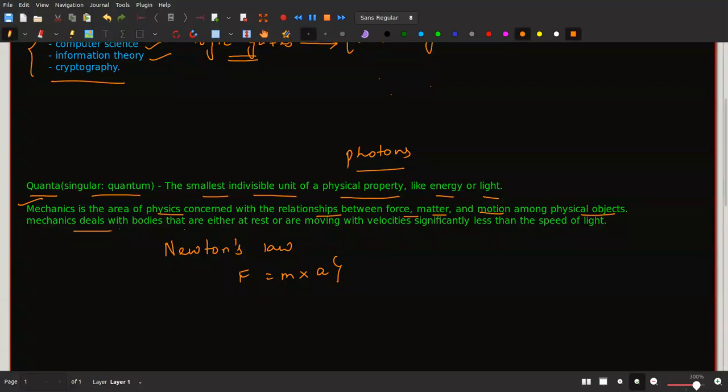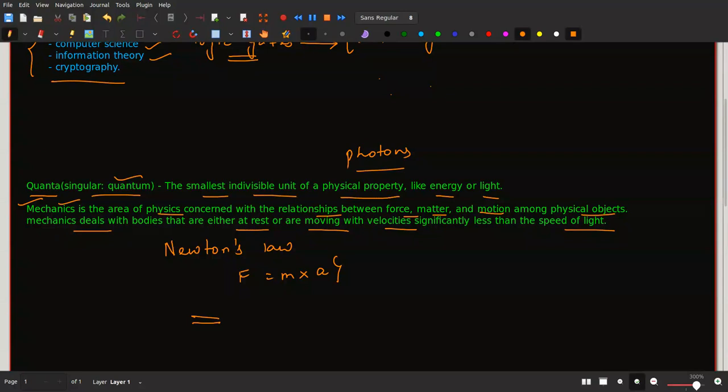Also, mechanics deals with bodies that are either at rest or are moving with velocities significantly less than the speed of light. So majorly we study whether the object is at rest or in motion, and related to that, whatever properties, theories and phenomena are there, this study is known as mechanics. Now at this point we have the idea of what is the meaning of quantum, and what is the meaning of mechanics.